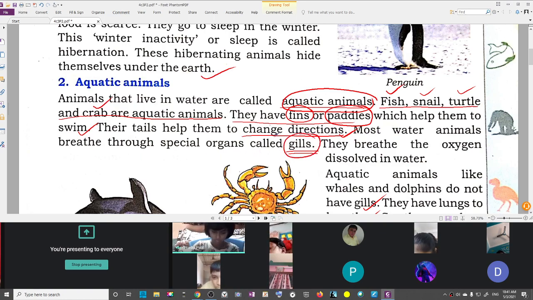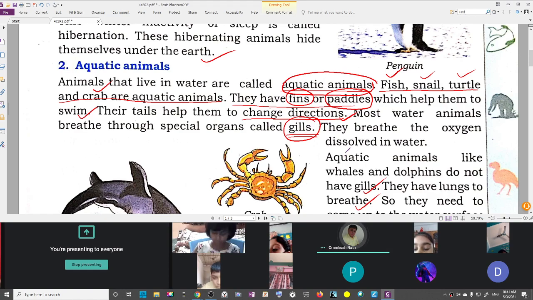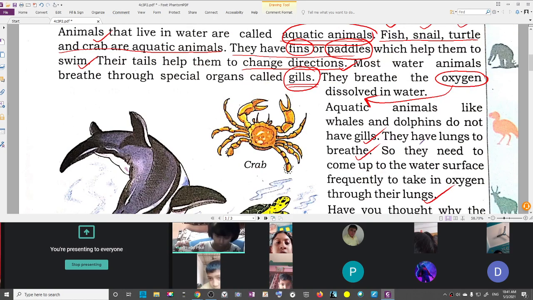Most water animals breathe through special organs called gills. So what do most water animals breathe through? Gills. They breathe the oxygen dissolved in water. So oxygen is dissolved in water and they breathe this oxygen. Is that clear? Aquatic animals like whales and dolphins do not have gills.